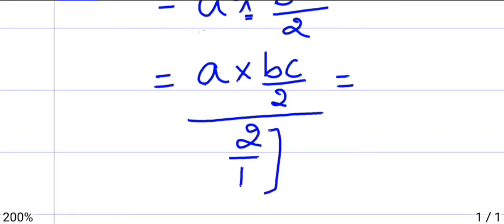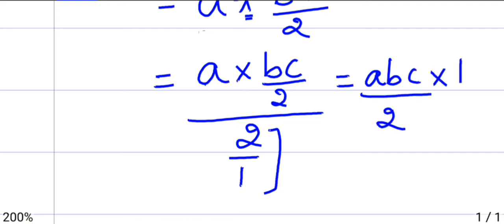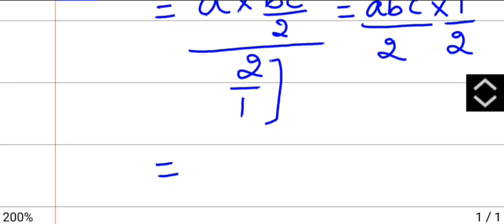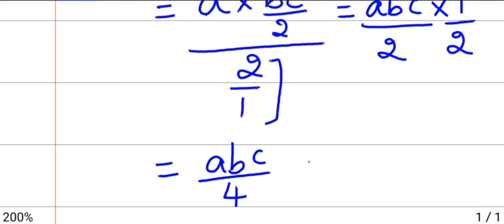So here, if you multiply A into B into C, it is ABC divided by 2, and if this goes to the numerator it becomes 1 by 2. It reverts. Therefore ABC divided by 4 is your LHS.